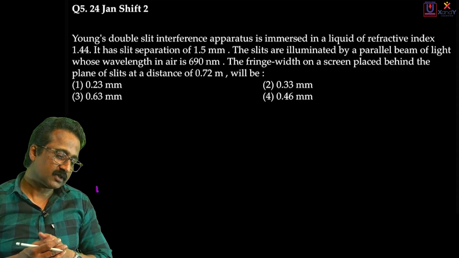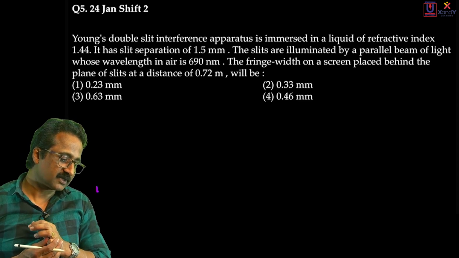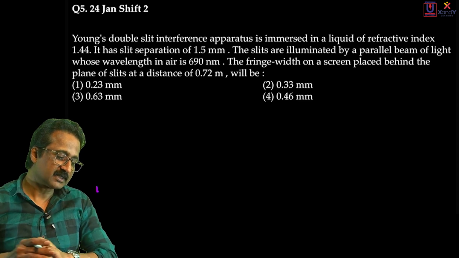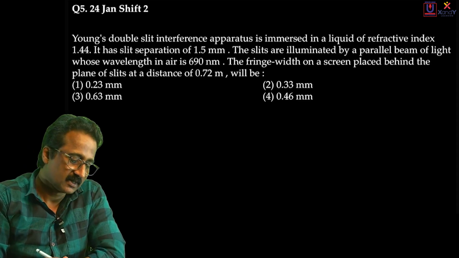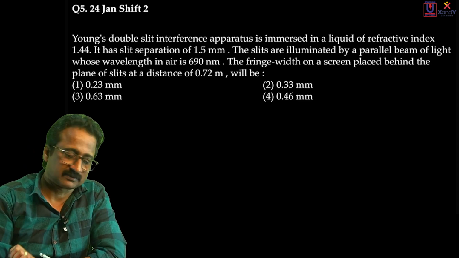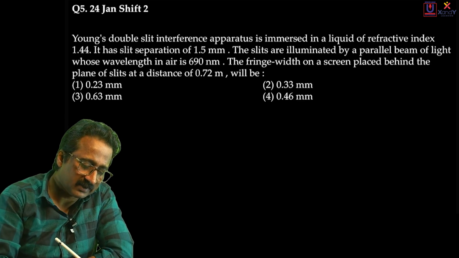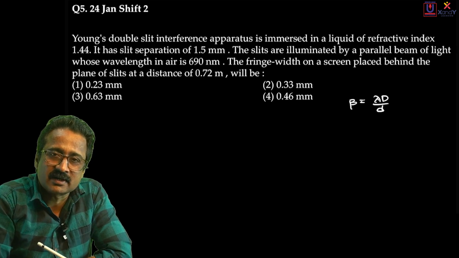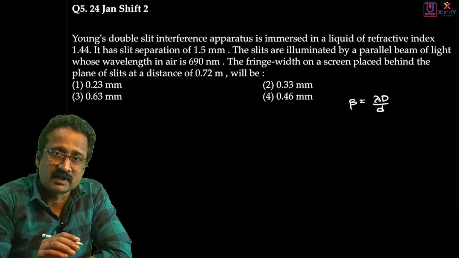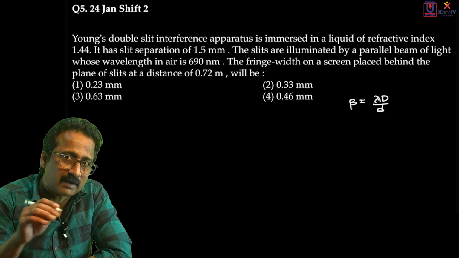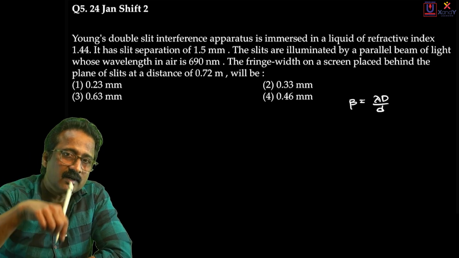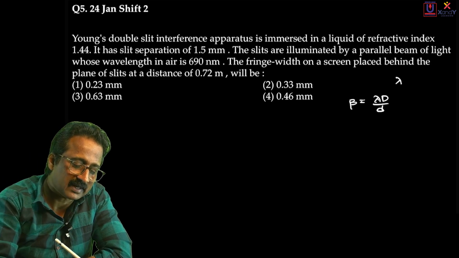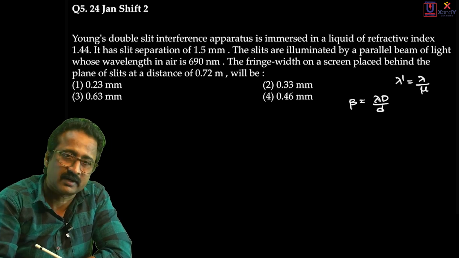The fringe width on a screen placed behind the plane of slits at a distance of 0.72 meter will be. So this is a question on bandwidth. Bandwidth is given by lambda D by d generally. But here this experiment is conducted in liquid, so lambda must be replaced by lambda dash, where lambda dash is the wavelength of light in liquid. And you know that lambda dash in a liquid is equal to the original wavelength divided by the refractive index.